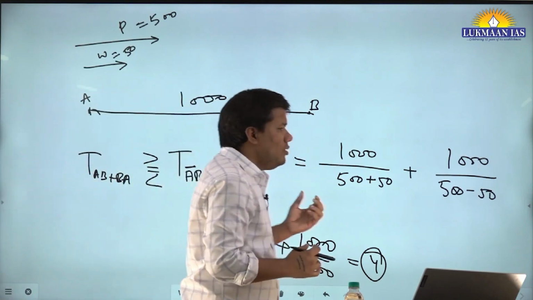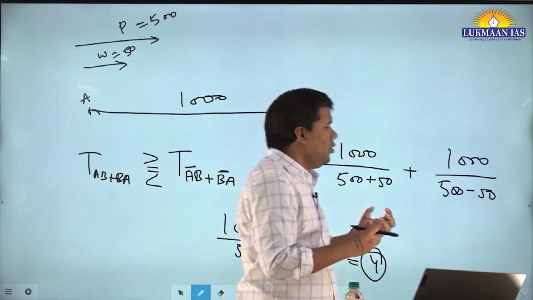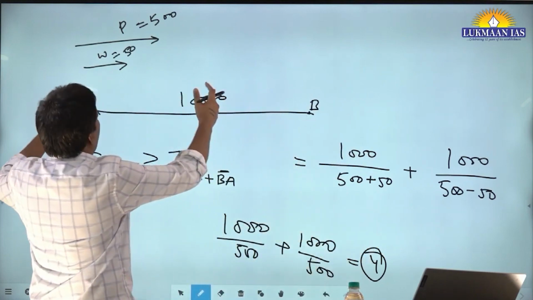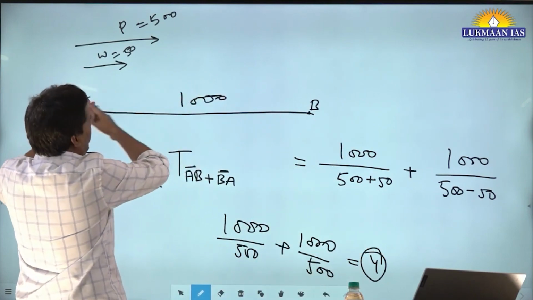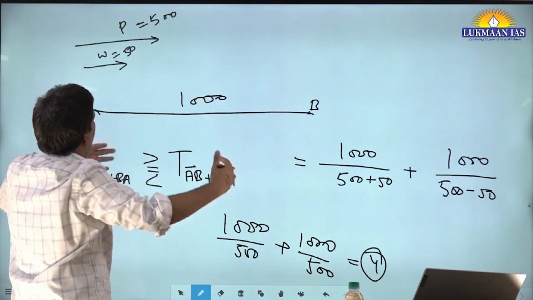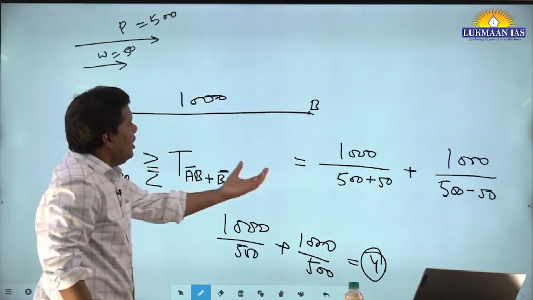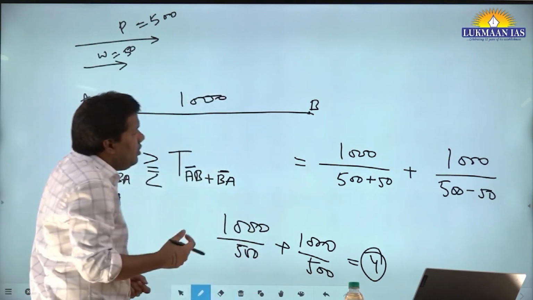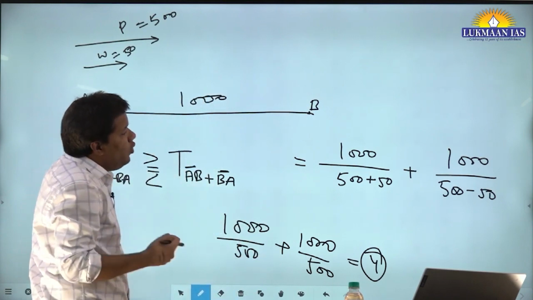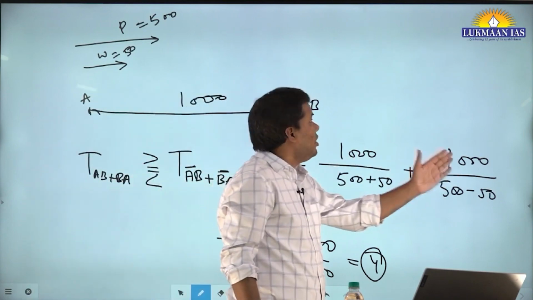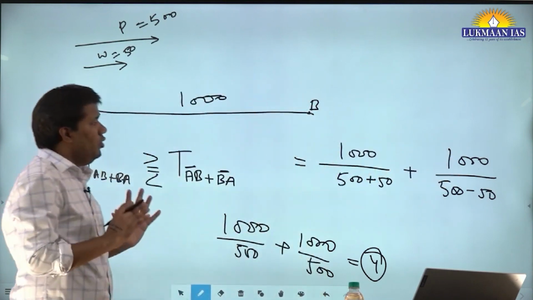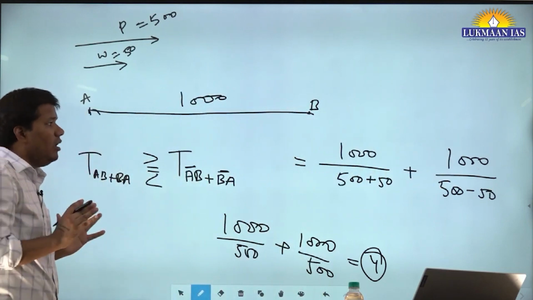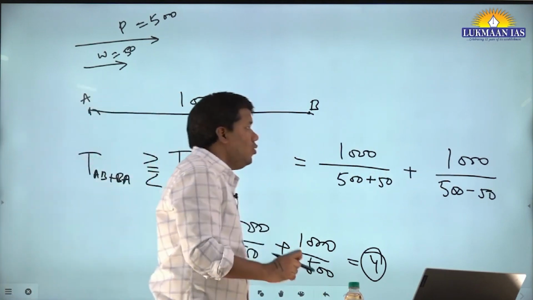So when moving from A to B, you are gaining some speed, so you are taking less time. That decrease in time might be equal to the increase in time when coming from B to A. This might be the common sense, but again, let me caution you, this is not the case.